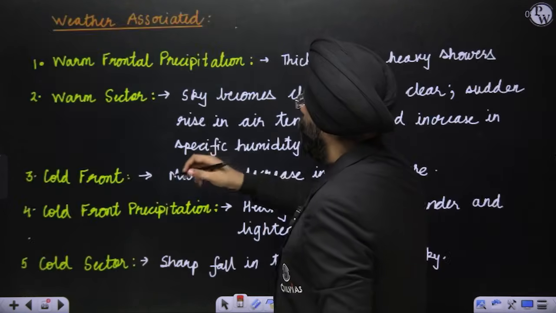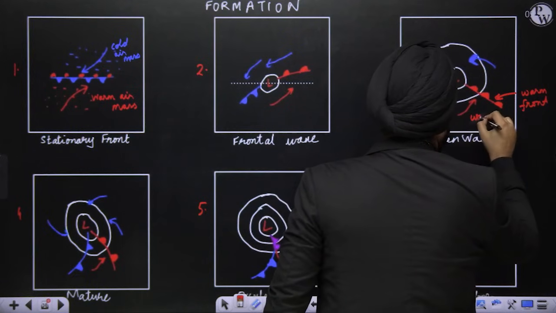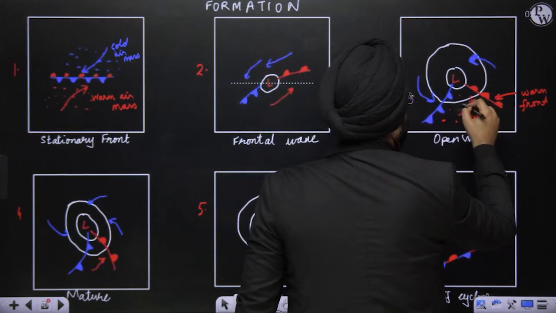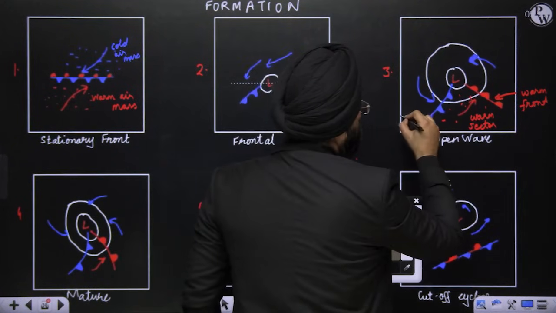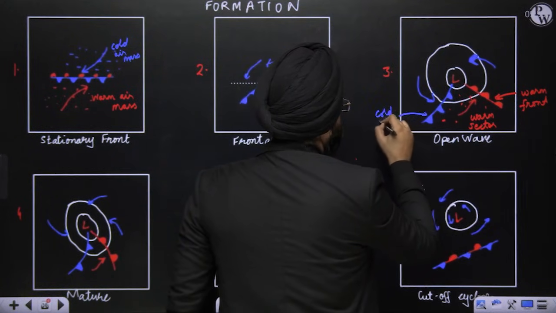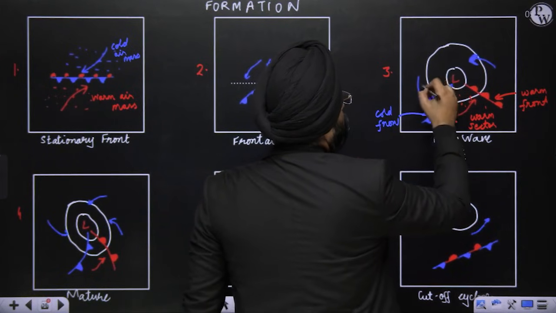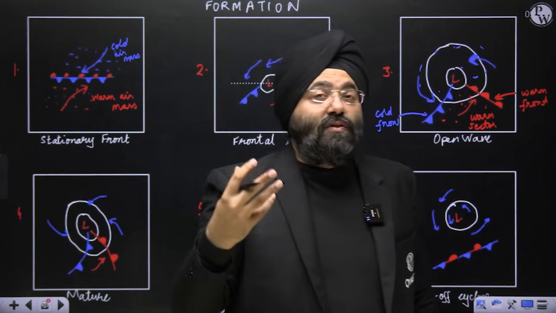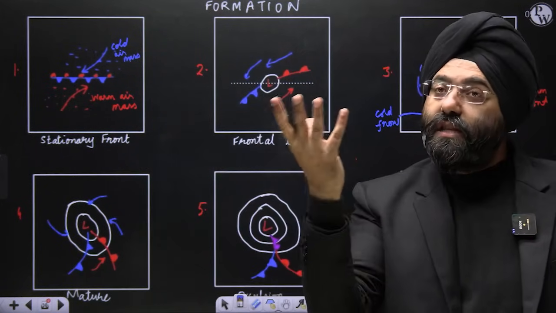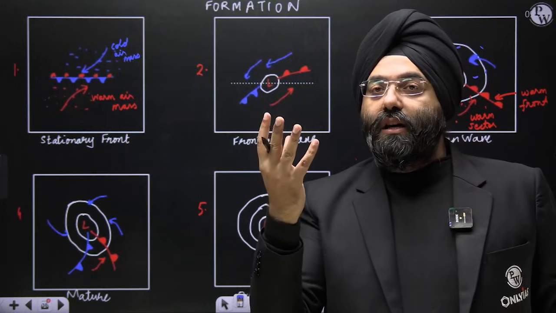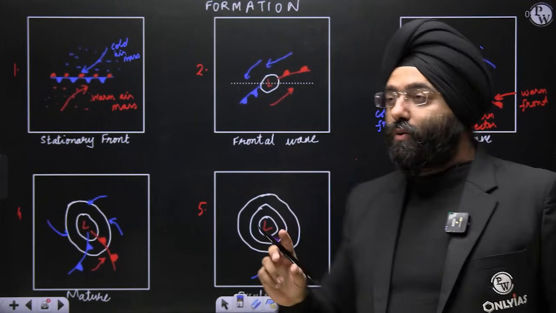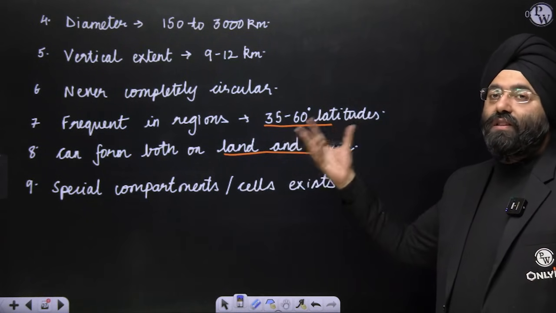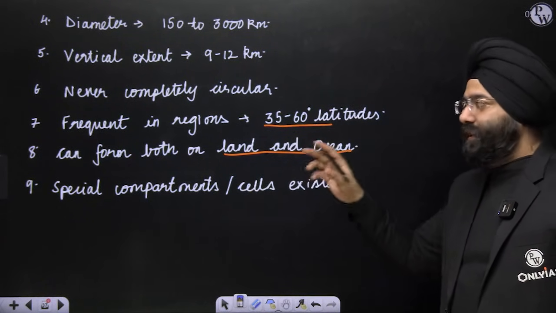If you see over here, I mentioned sector. So see here, this is the warm sector, that means where the warm air mass is. Similarly, this is the cold front, and this is the cold sector, where the cold air mass is. Now, related to this, different weathers are associated within a particular temperate cyclone. That is why I told you there are compartments, cells existing, and within a temperate cyclone, you realize there are variations with respect to the weather conditions.